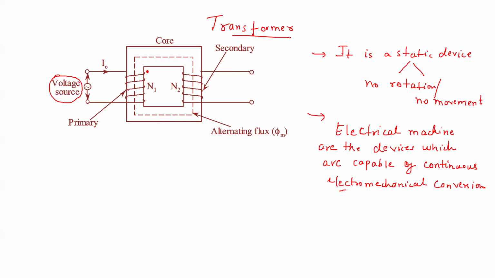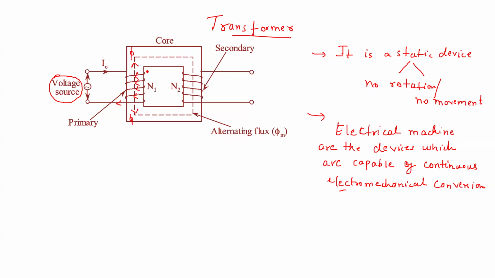So this is the flow of the current. Now we have seen the right hand thumb rule. So can someone tell me in which direction the magnetic flux will be for this case? Will the magnetic flux be upward, or will it be downward?